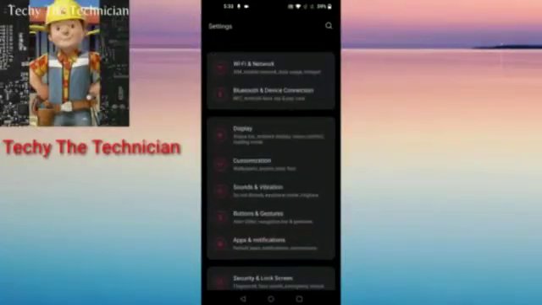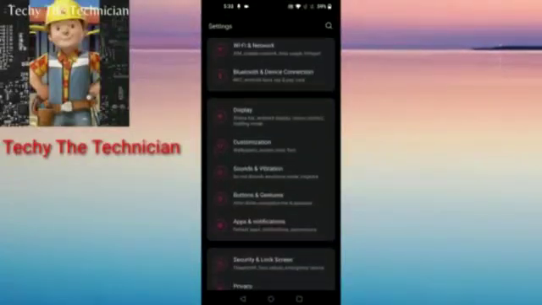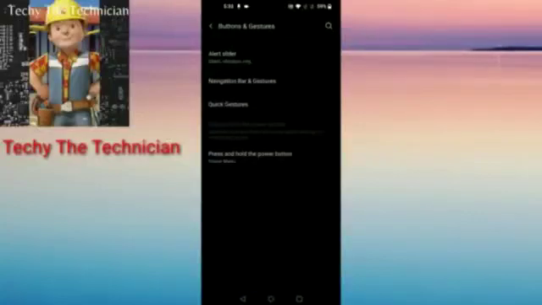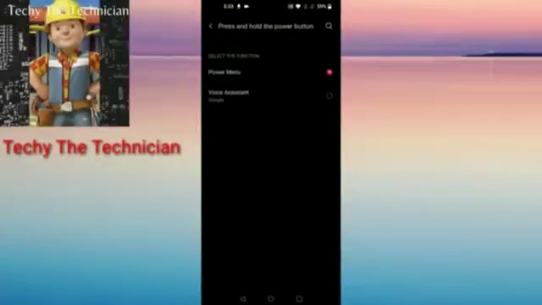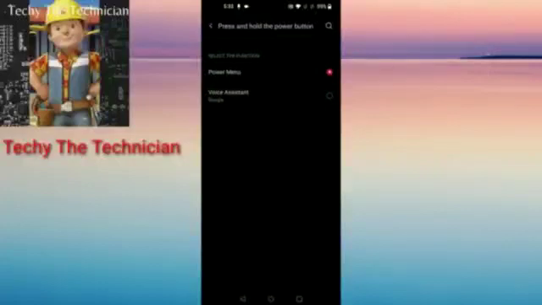Now I'll go back, and now you can see this option of buttons and gestures. I'll click on it, and yes, over here it shows press and hold the power button. So if I press and hold the power button, it tells me to switch off my phone. But if I use a lot of Google Assistant or probably maybe Alexa, then I'll simply go to this and turn it to voice assistant. So by default it only has one voice assistant, which is Google. But if I prefer Alexa over Google Assistant, I'll simply go to Play Store and download the Alexa app.